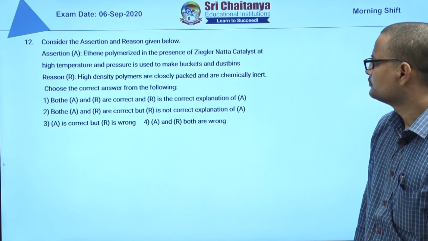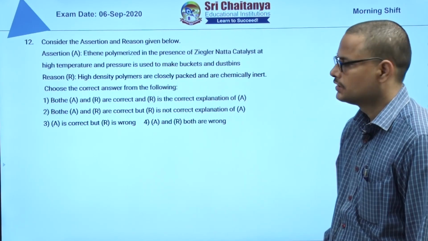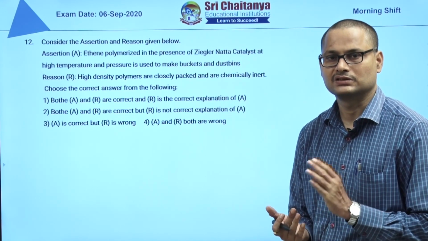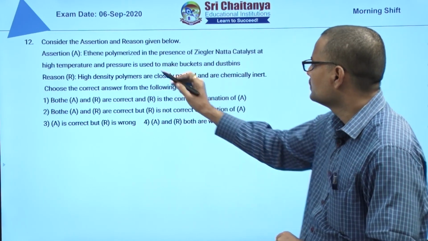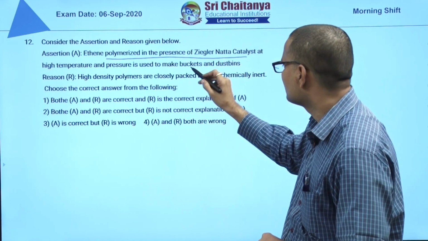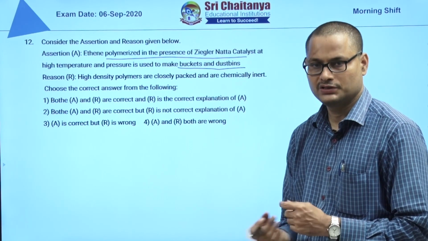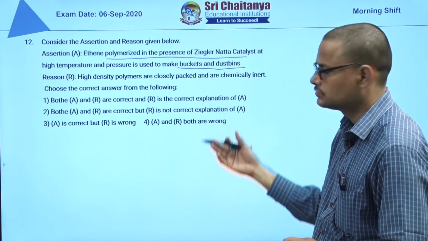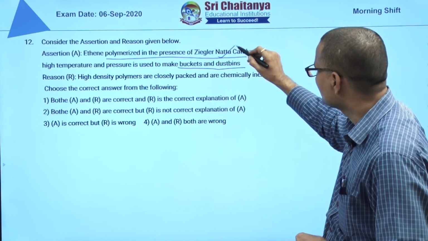Next, question number 12. It is polymers. You know the Ziegler-Natta catalyst is used to prepare high density polyethylene. They have given that ethene is polymerized in the presence of Ziegler-Natta catalyst at high temperature and pressure, and it makes buckets and dustbins. Polyethylene sheets are low density, while buckets, dustbins and chairs are high density polyethylene, made using the Ziegler-Natta catalyst.